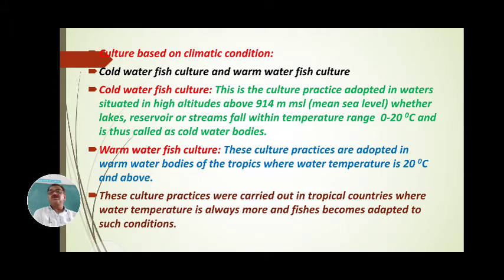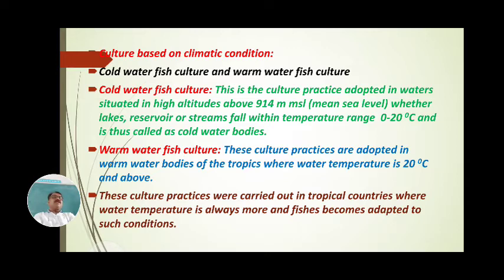First we have seen cold water fish culture. What is meant by cold water fish culture? When aquatic animals can be cultured in a cold water area, in a cold water zone, where temperature is 0 to 20 degrees centigrade or below 20 degrees centigrade, it is called cold water fish culture.